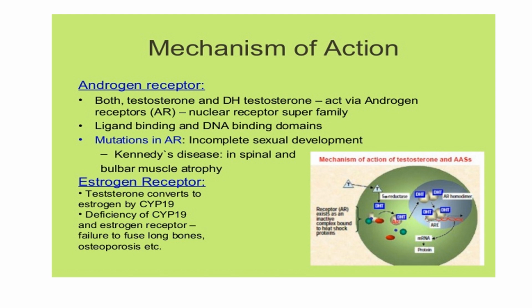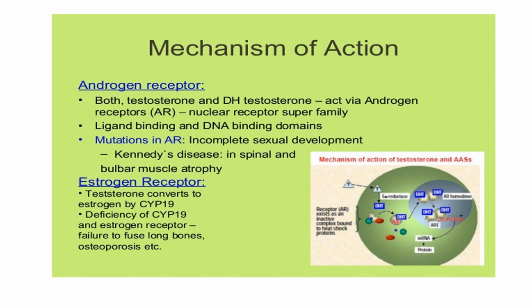That is, into detail is nothing but if there is any mutation in the androgen receptor, what happens? There will be incomplete sexual development. That is, the testosterone will be formed, but there are no functional androgen receptors. No binding takes place and there is failure of sexual development. Another disease, that is Kennedy's disease, which results in spinal and bulbar muscular atrophy.